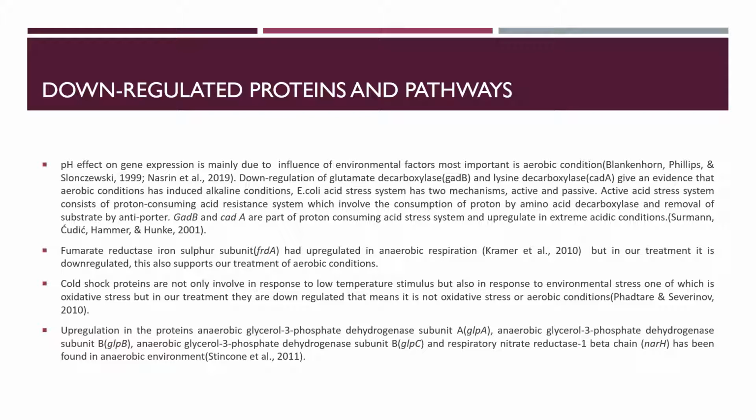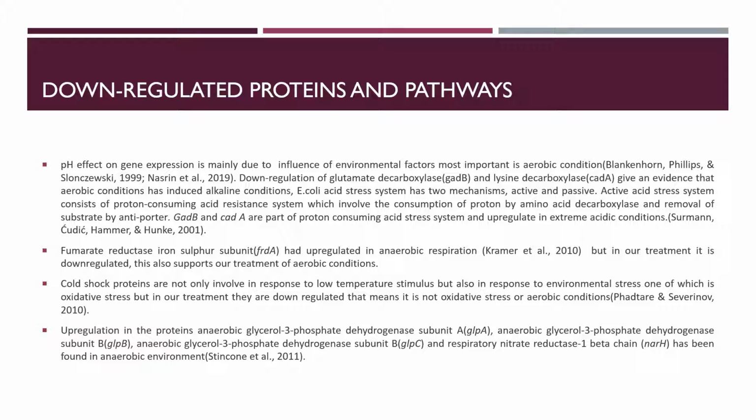Of the downregulated proteins, the two most important are glutamate decarboxylase and lysine decarboxylase. They are related to the E. coli acid stress system, and it has shown us that alkaline conditions are in the E. coli cell.